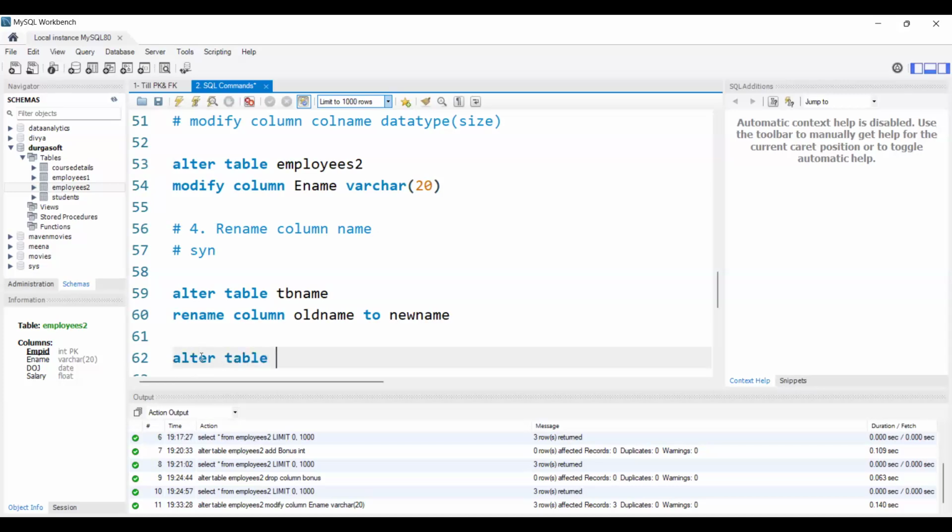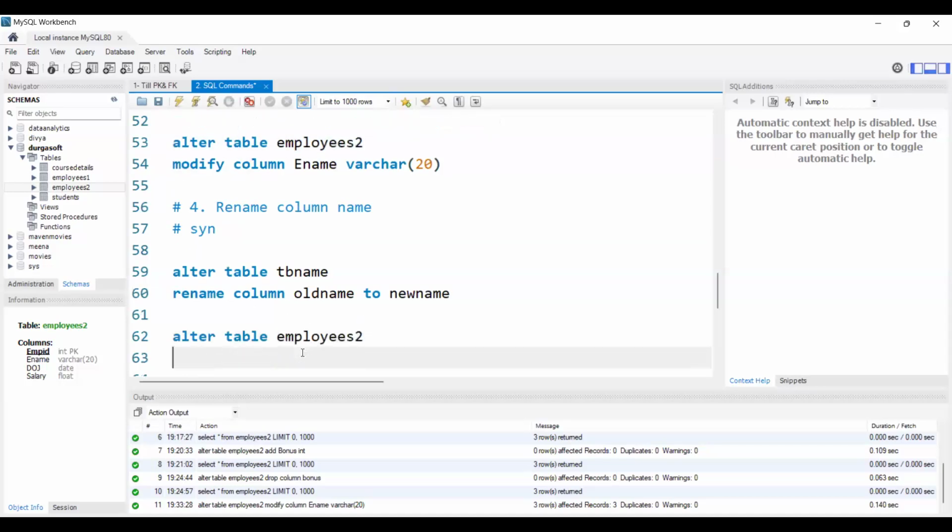Alter table. Table name is employees 2. Rename column, old name to new name. What is our old column name? Old name is DOJ. We need to use TO, then we need to give the new name, date of joining.